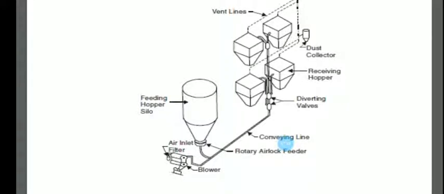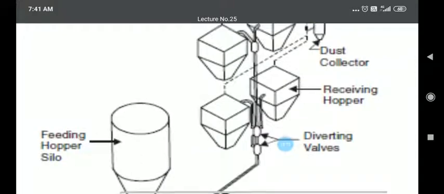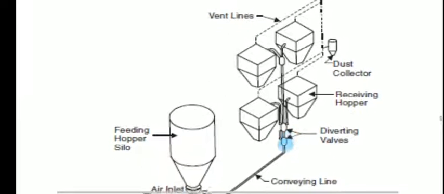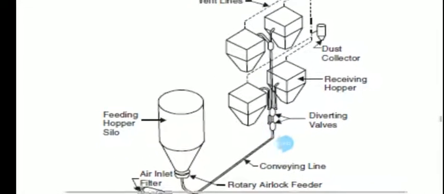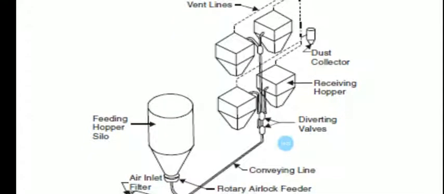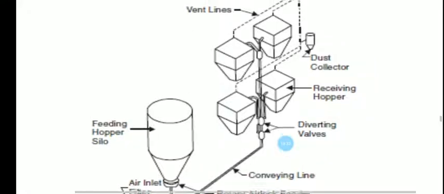From the feeding hopper or silo, the materials go through the pipelines, and the rotary airlock feeders are there, along with the conveying line. The diverting valves are also given; two valves are available. These diverting valves direct the materials to the receiving hoppers, and there are two receiving hoppers here.